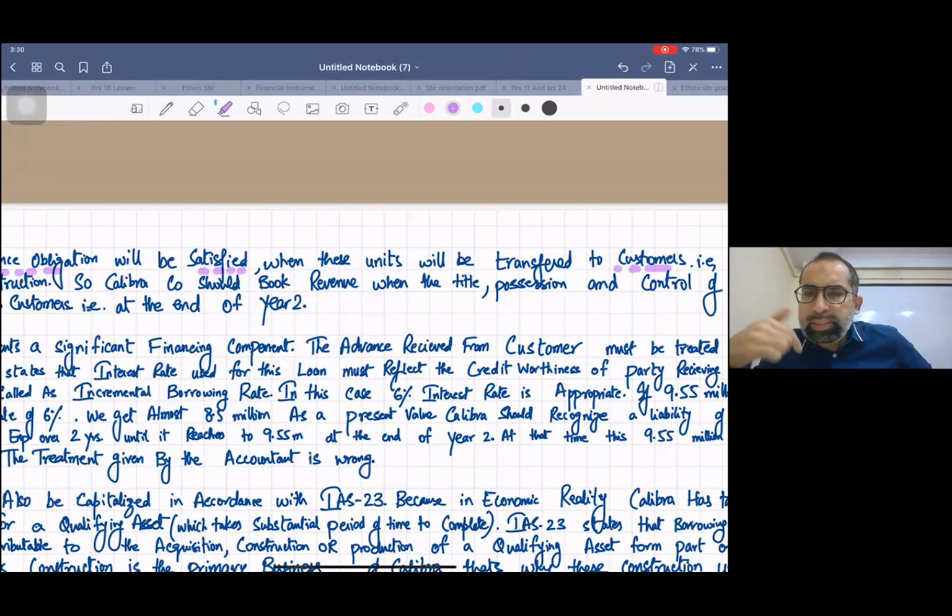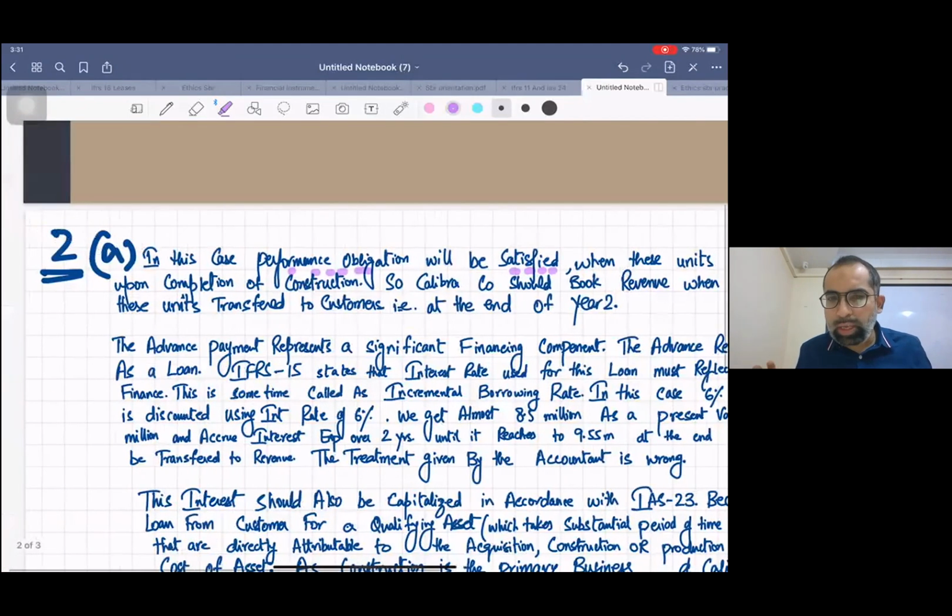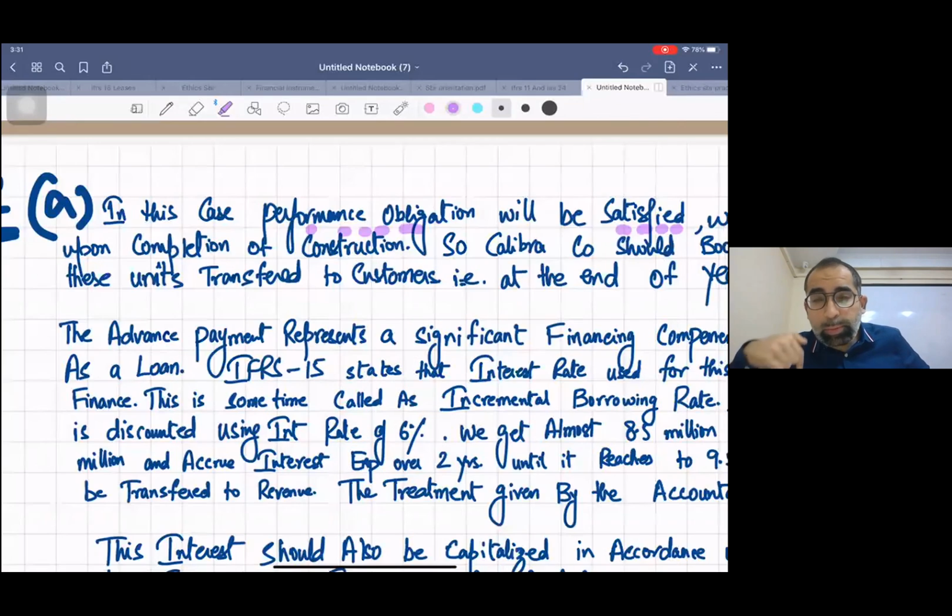Performance obligation will be satisfied when these apartments are transferred to the customer, that is upon completion of construction. So you are going to satisfy the performance obligation after 2 years.